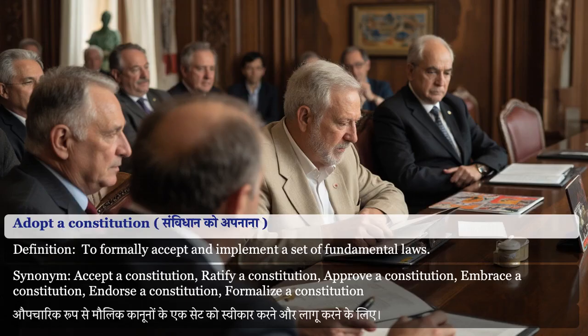Adopt a constitution. To formally accept and implement a set of fundamental laws. Synonyms for adopt a constitution: accept a constitution, ratify a constitution, approve a constitution, embrace a constitution, endorse a constitution, formalize a constitution.